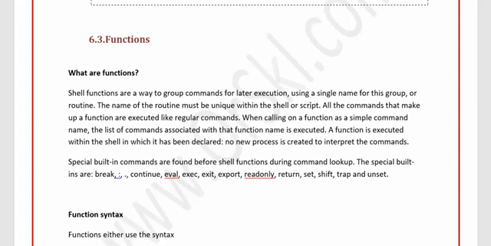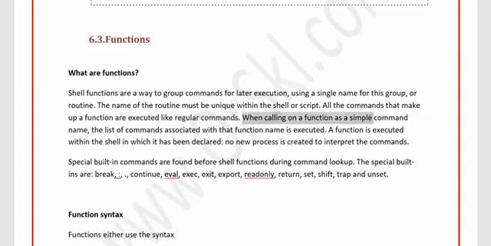All the commands that make up a function are executed like regular commands. There is nothing different. Whatever you write inside the function is executed in a very similar fashion as your shell executes. But those commands will be executed only when the function is called. If the function is not called, whatever you write inside the function is never executed inside your shell.